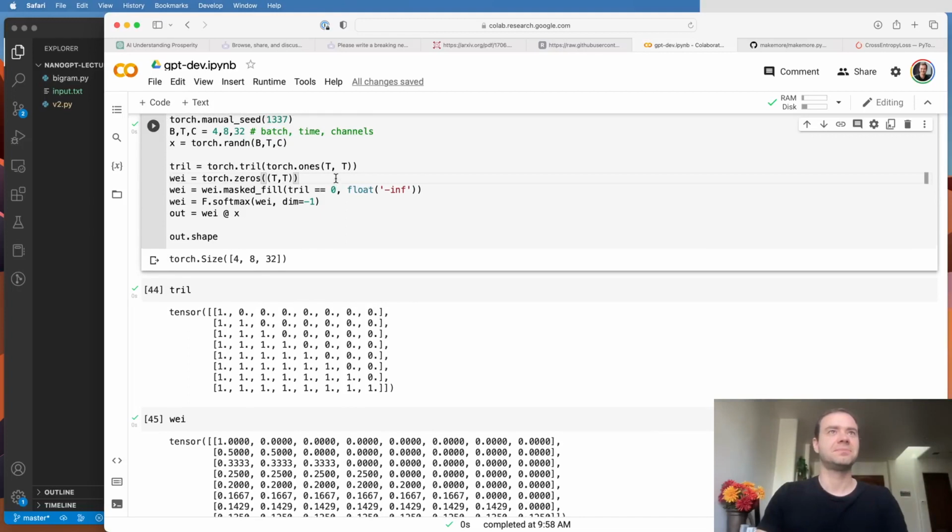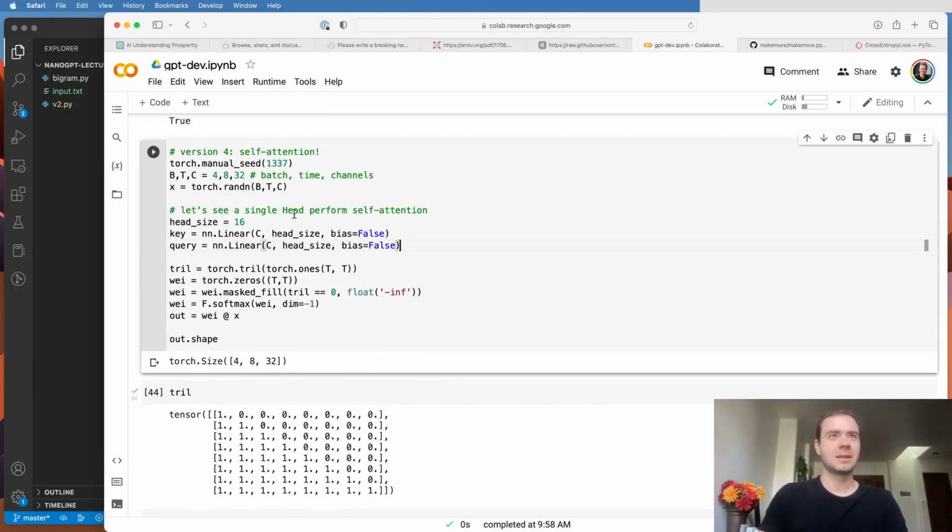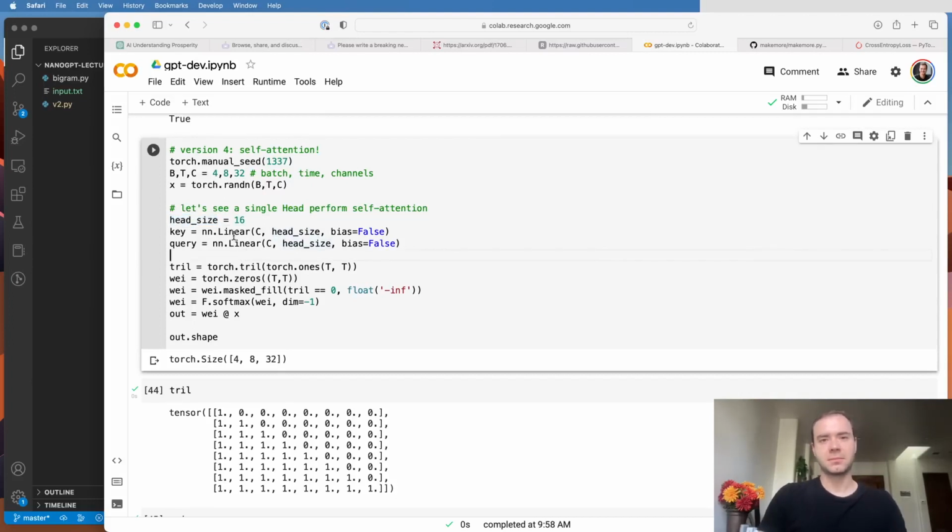So let's implement this now. We're going to implement a single, what's called, head of self-attention. So this is just one head. There's a hyperparameter involved with these heads, which is the head size. And then here I'm initializing linear modules, and I'm using bias equals False, so these are just going to apply a matrix multiply with some fixed weights.